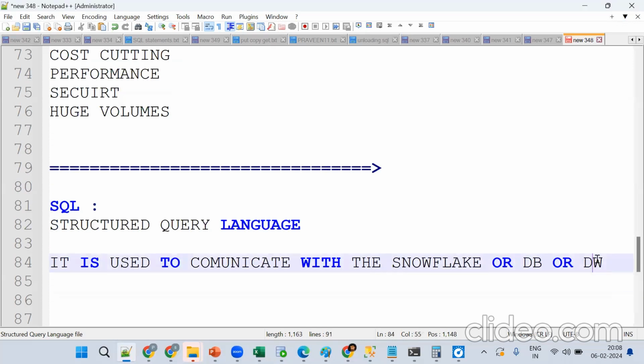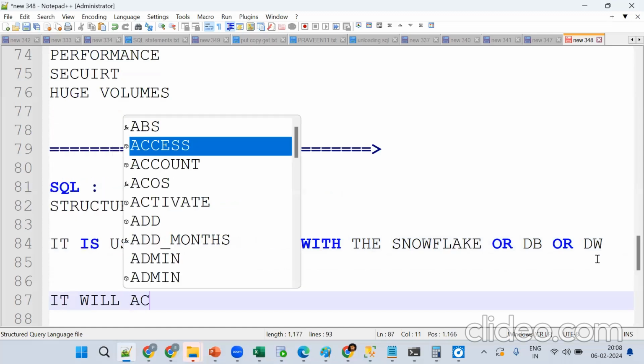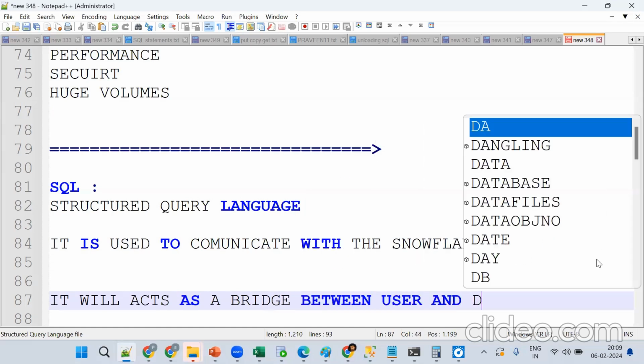So simply you can say it acts as a bridge between the user and the database or data warehouse.